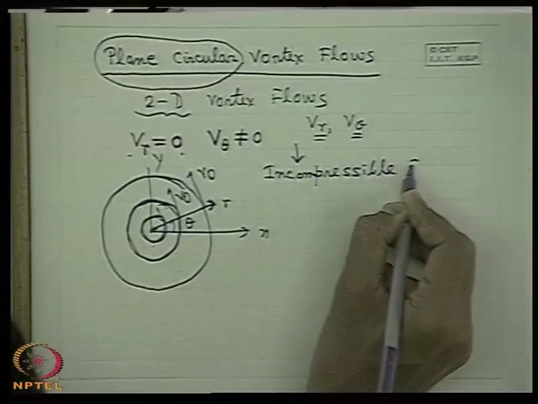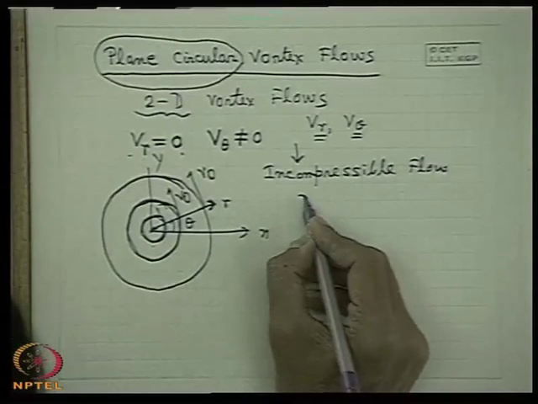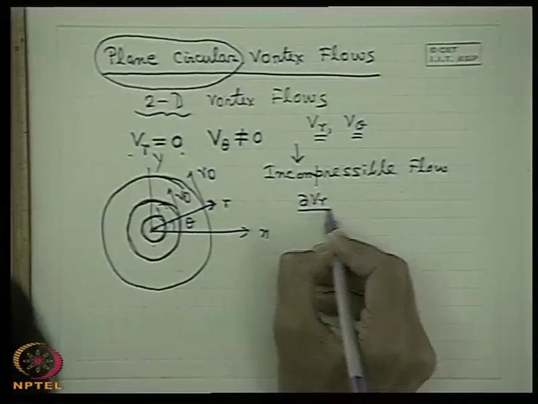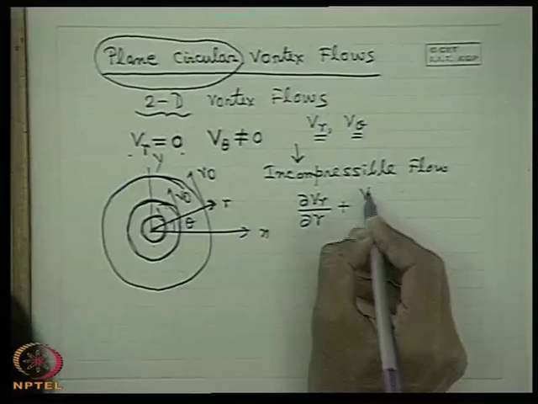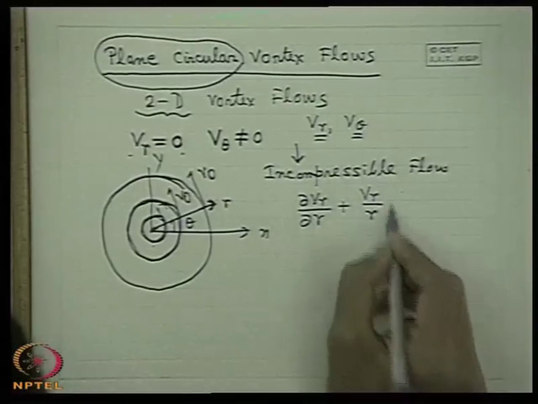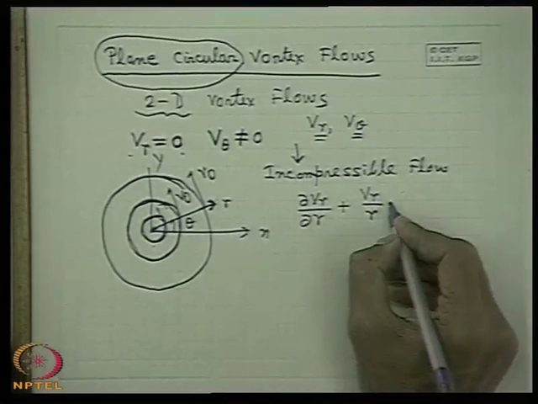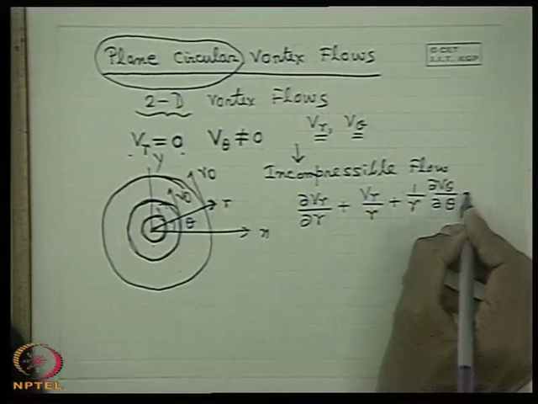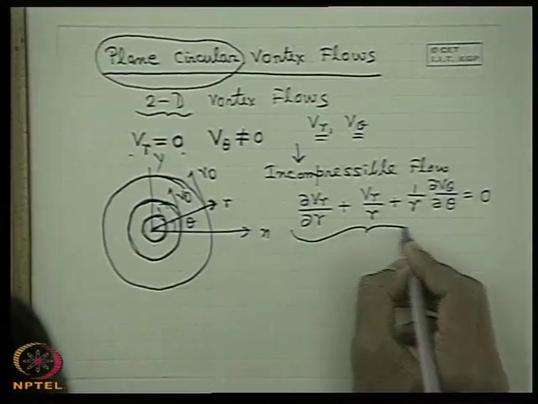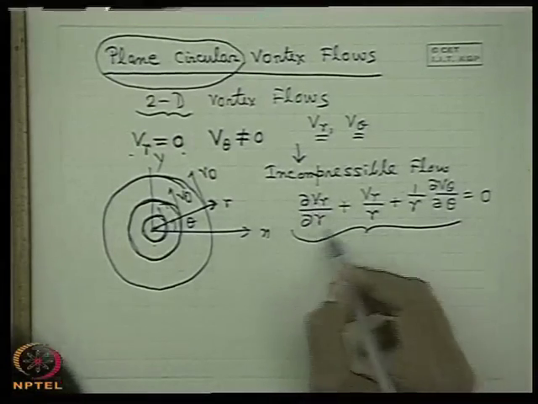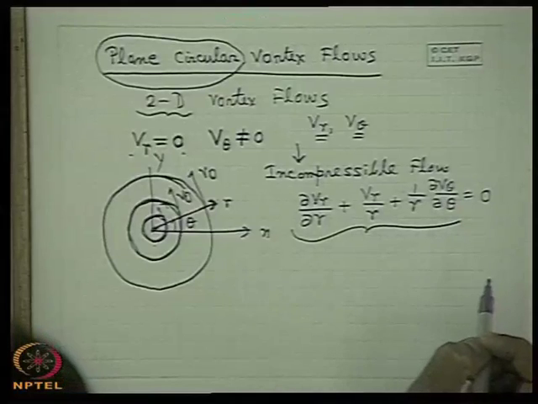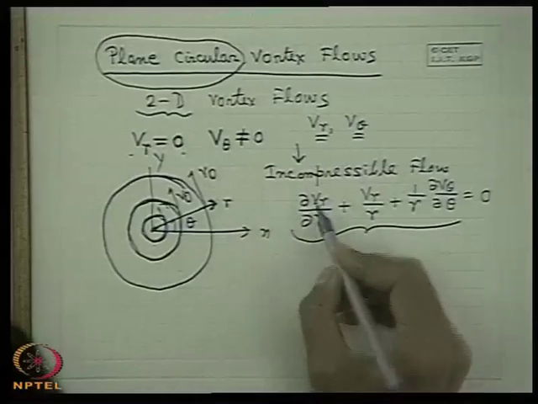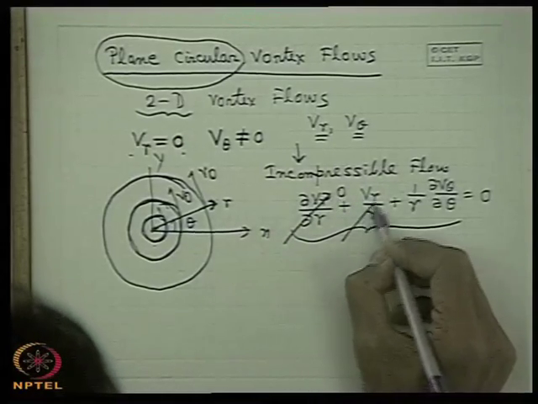If you recall the continuity equation for incompressible flow in a two-dimensional system, written in polar coordinates, you will have to recall it always, because it is not proper to derive everything from the basics. It is del Vr del r plus Vr by r plus 1 by r del v theta del theta equals 0. Since by definition Vr is not there, only tangential velocity exists, so these two terms are 0.